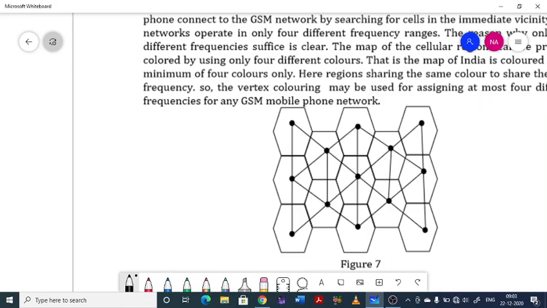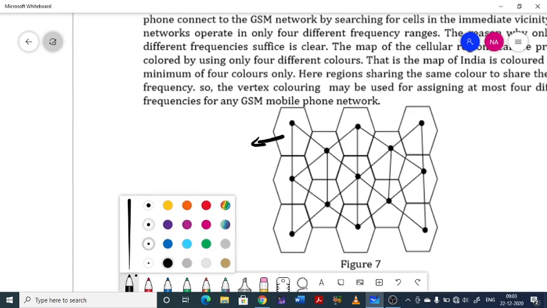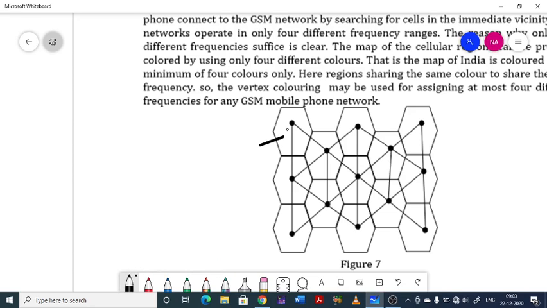Then they have to place the network towers here. These regions, see these small regions, so totally there will be 16 regions. So these regions are called cells.